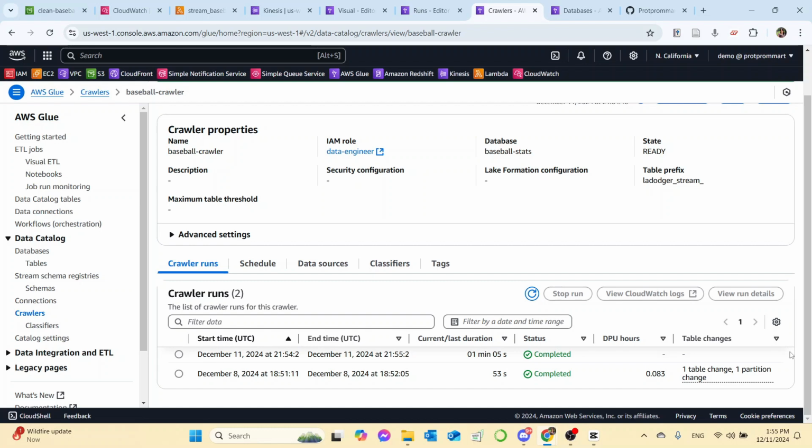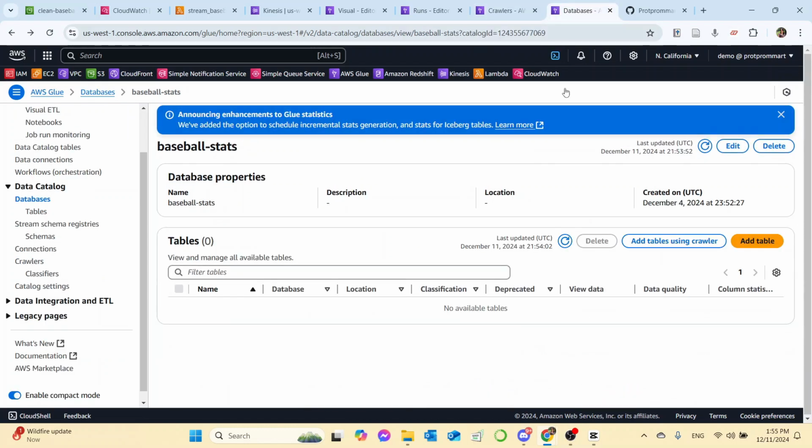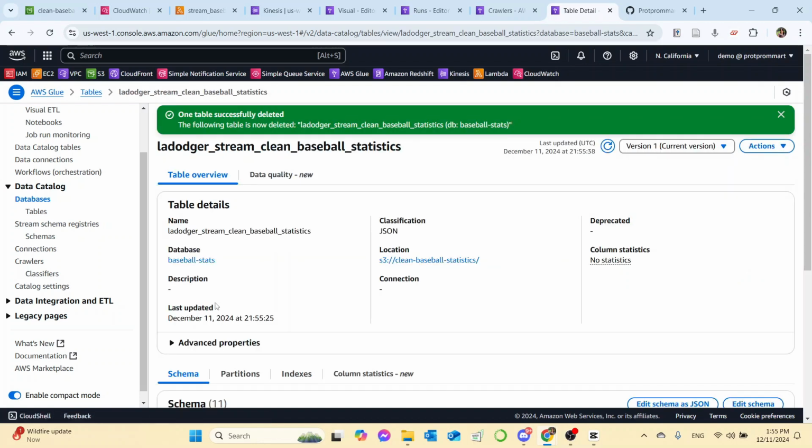Okay, so it is completed. Now we're going to go to database, and we're going to inspect.